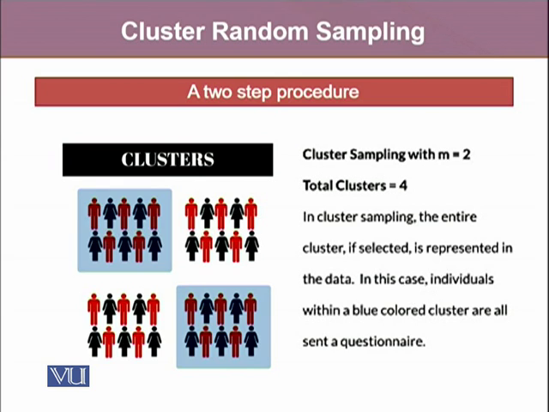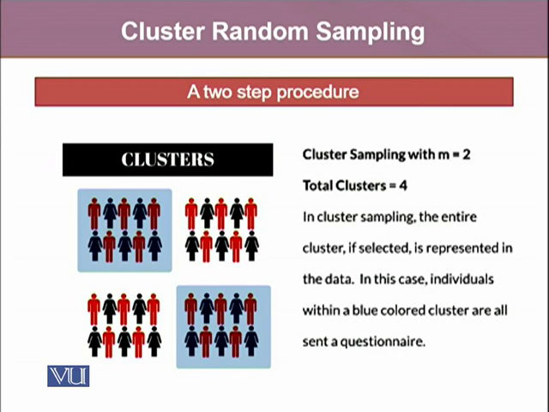In cluster sampling, from these 4 clusters, we want to choose 2 clusters. As I said earlier, in cluster sampling, clusters are the basic sampling units. So if we want to choose 2 clusters out of it, we can use random numbers or other sampling methodologies.